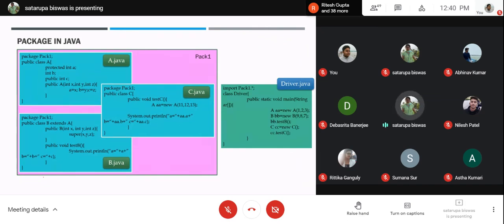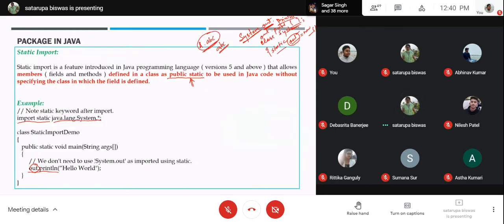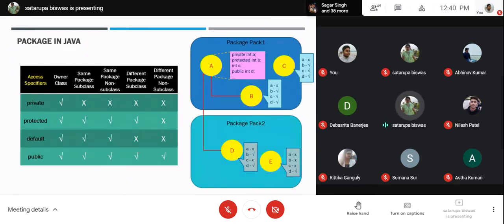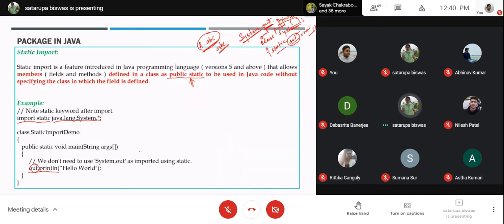Coming to the previous example where we were. So this is basically the design of the package pack1. If you can see in the package pack1, we had 3 classes, A class, B class, and C class. B is a subclass of A, C is a non-relative, and inside A we had 4 variables of 4 different access specifiers, and we are trying to access them from the different classes as we have here.